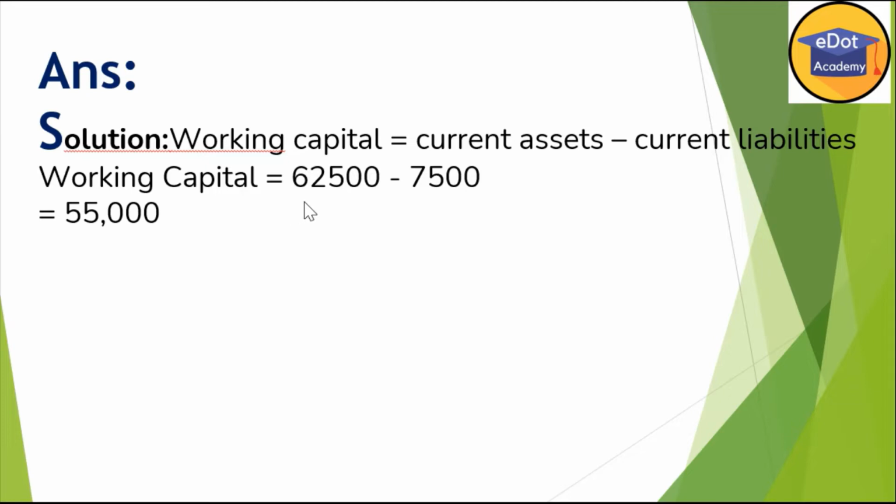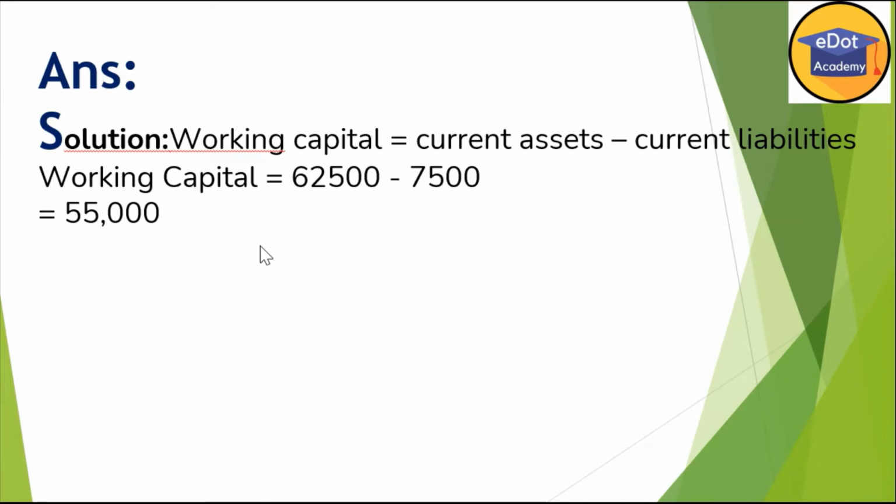We have already calculated both values: current assets 62,500 minus current liabilities 7,500. So we are getting 55,000 rupees. So you have seen, if you understand the first question and you start solving one by one, subsequent questions become very easy.